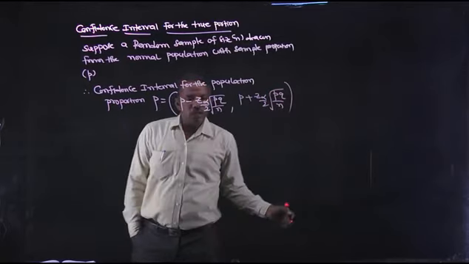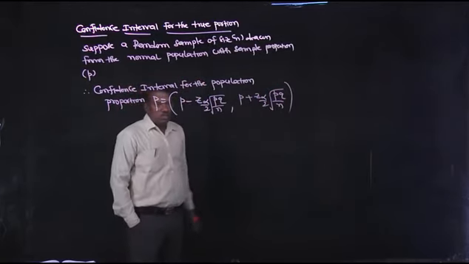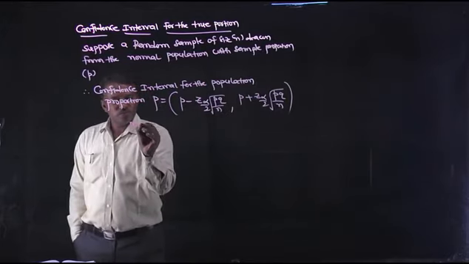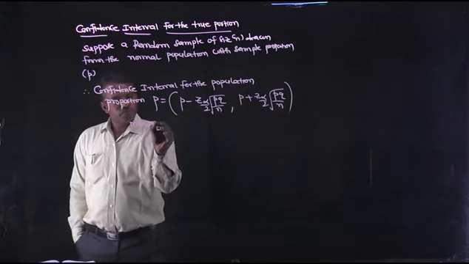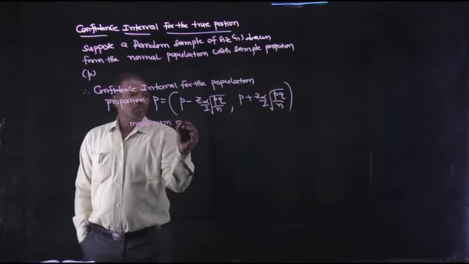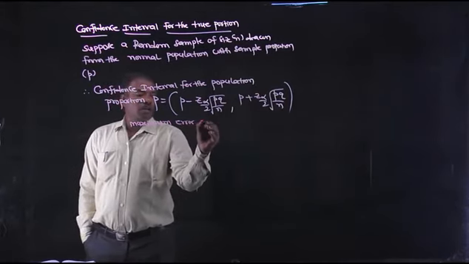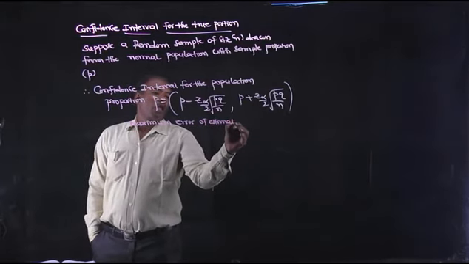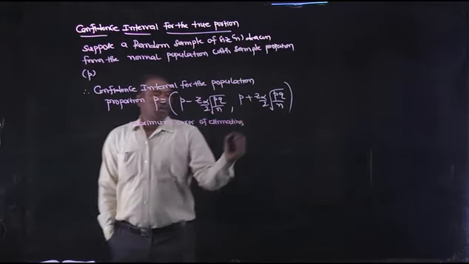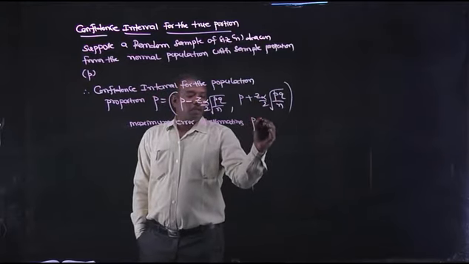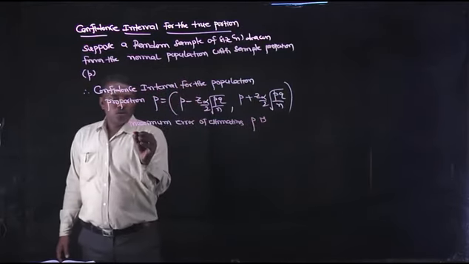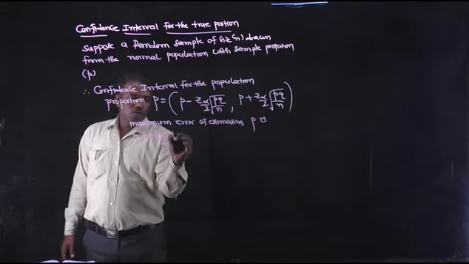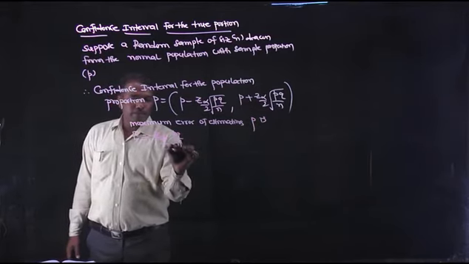If small p is not known, then small p is replaced with capital P. Here the maximum error of estimating proportion is E equal to Z alpha by 2 into root over PQ by n.